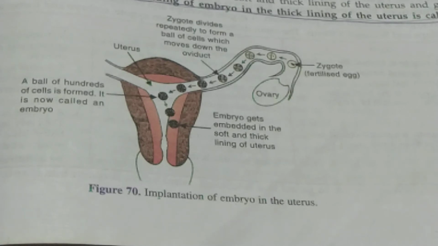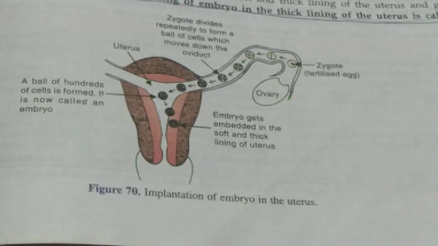Now we'll discuss the menstrual cycle. Menstruation is the degeneration and removal of the inner thickened lining of the uterus along with blood after every 28 days. After every 28 days, the uterine wall breaks and is released in the form of blood from the uterus. This happens if fertilization does not take place. Both these events stop if pregnancy occurs and are resumed after childbirth. If the pregnancy does not take place, it will continue.